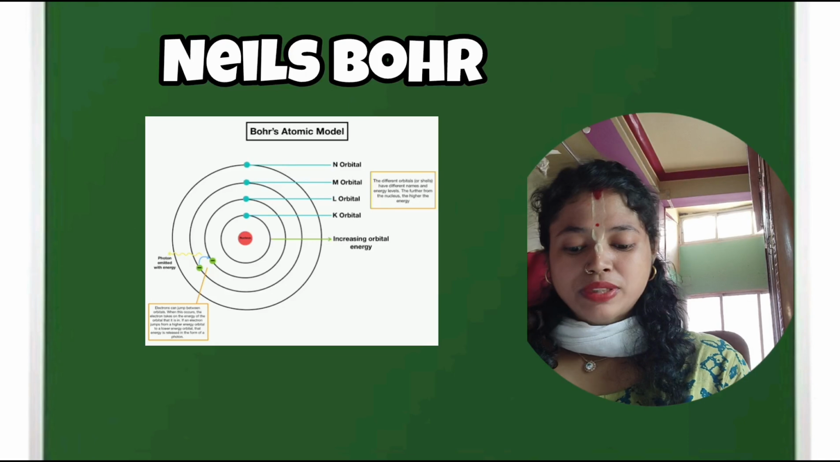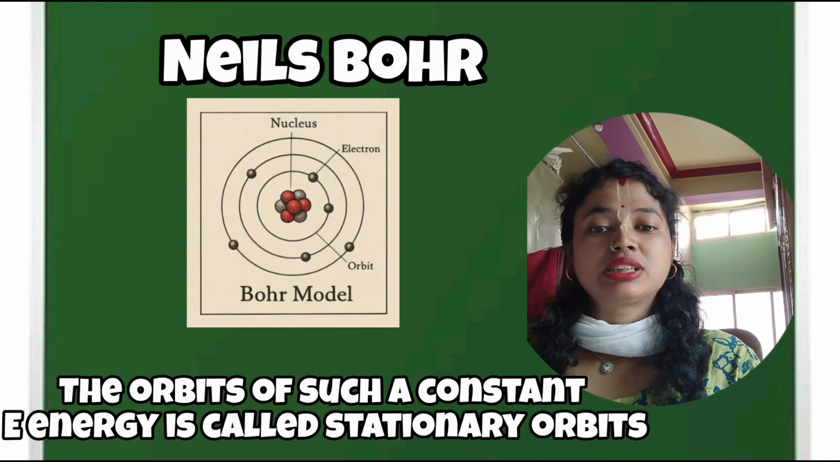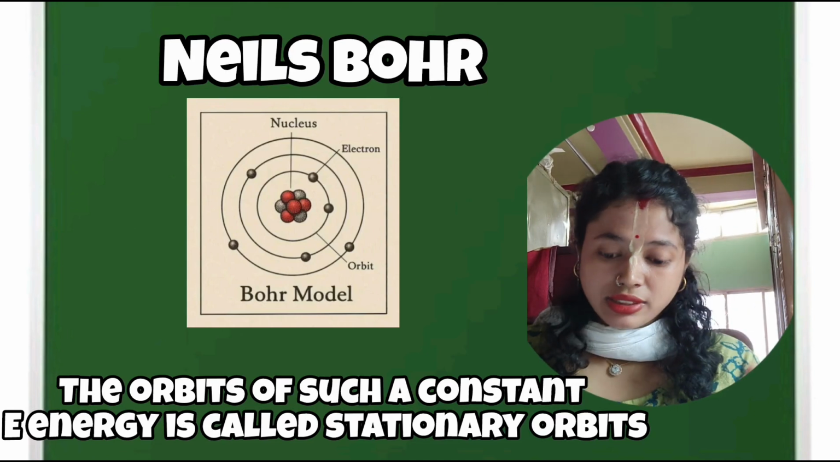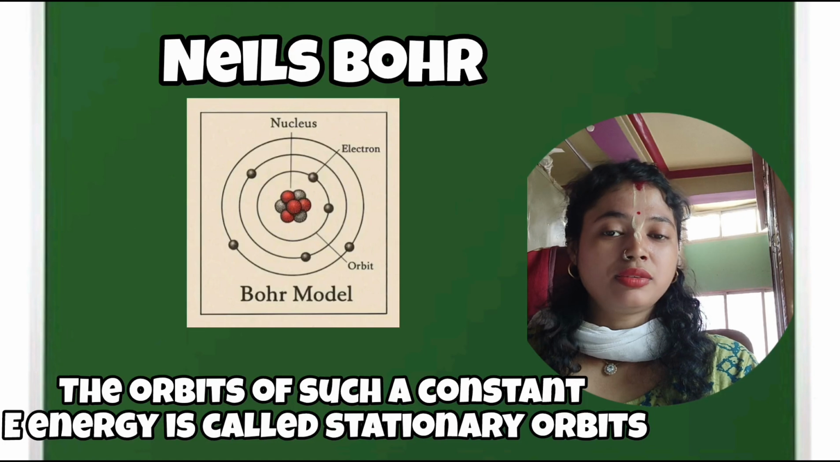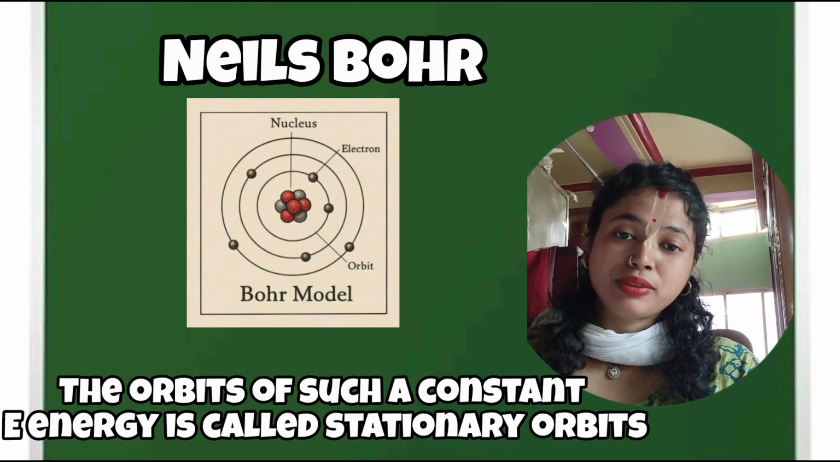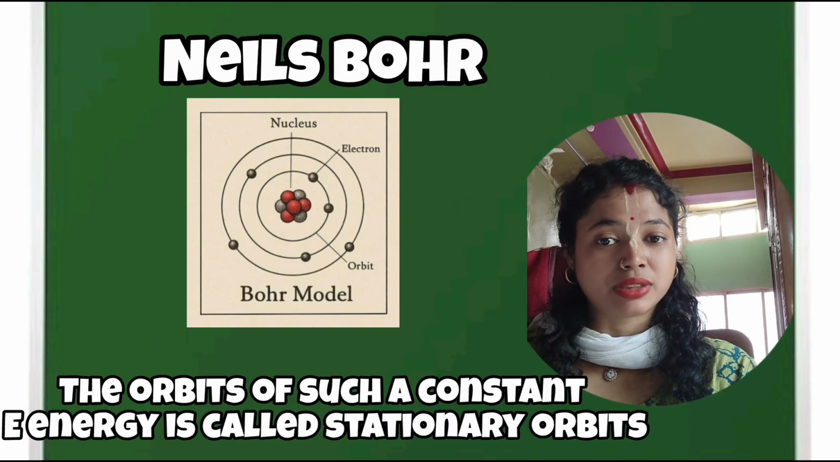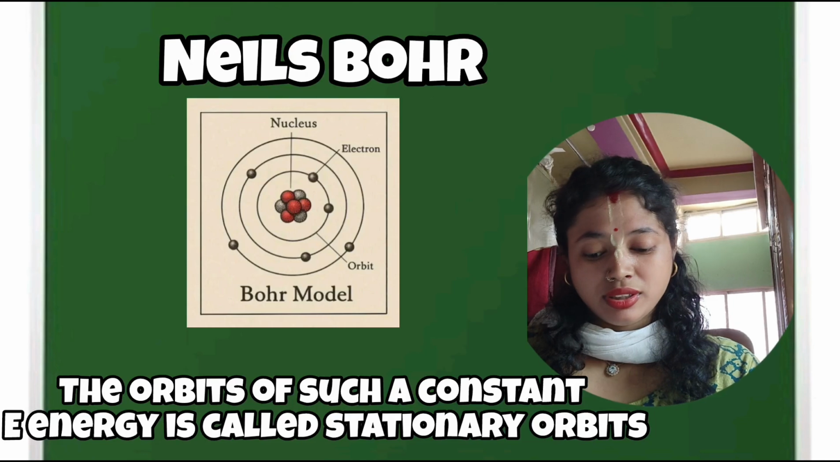Now, the orbits of such constant energy are called stationary orbits, or stationary energy levels, or simply energy levels. Different energy levels are there, and we will find the equation of these energy levels. This is going to be very important, because when we go to the Schrodinger wave equation and higher study of quantum mechanics, we go to the minute level and see the quantum theory.